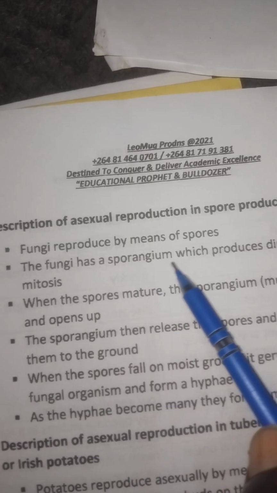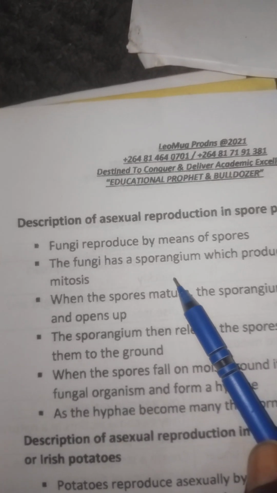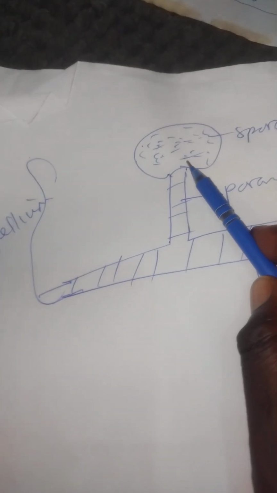The fungi has a sporangium which produces diploid spores by mitosis. We mean this sporangium now produces diploid spores by mitosis.